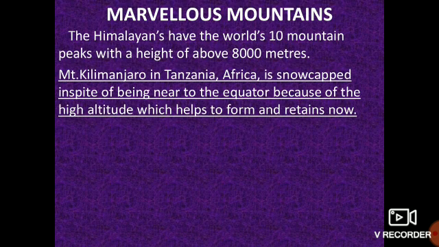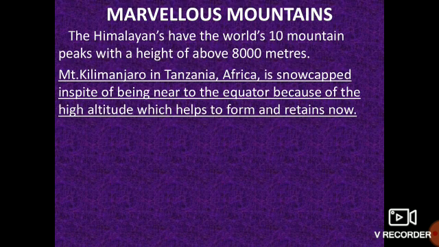Mount Kilimanjaro in Tanzania, Africa, is snow-capped in spite of being on the equator. It means the equator passes through Kilimanjaro, Tanzania, but still it is covered with snow because it is at great altitude, which helps to form and retain the snow.